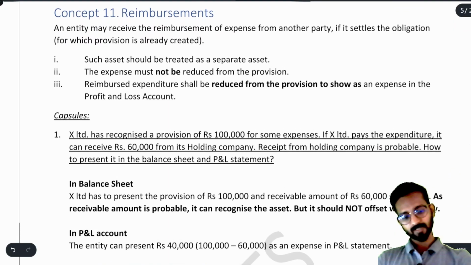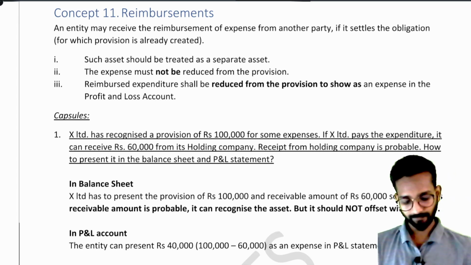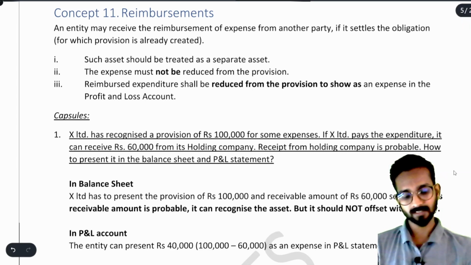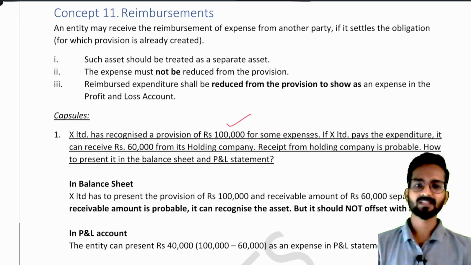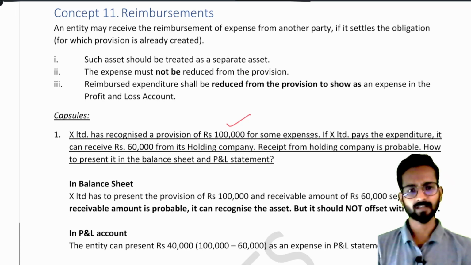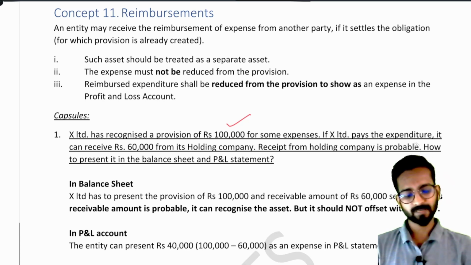Now, concept number 11 is reimbursement. Please focus. What does it say? Understand reimbursements. To understand this concept, first we will see the capsule regarding it. X Limited has recognized a provision of rupees 1 lakh for some expenses, say provision for salaries or provision for repair of building, whatever. If X Limited pays the expenditure, it can receive 60,000 from its holding company.